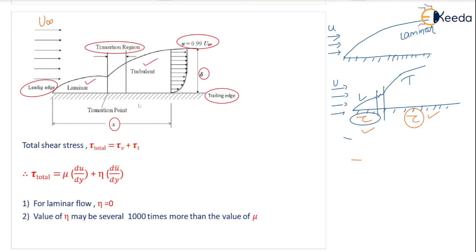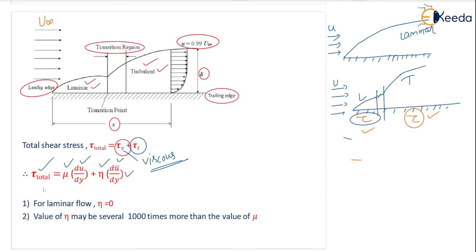Okay, but what we want to see here is shear stress. Whenever you can see the turbulent flow is there, laminar is also there. That means total shear stress is found by the summation of shear stress due to laminar flow plus shear stress due to turbulent flow. What does V stand for here? V stands for viscous flow. Instead of writing laminar, we can also write viscous flow. Viscous flow and laminar flow is the same name actually. So tau V plus tau T. So tau total equals, you know the formula for finding shear stress in a viscous flow, mu into du by dy, plus for turbulent, eta into du bar by dy. This we have seen in the last page itself just now.